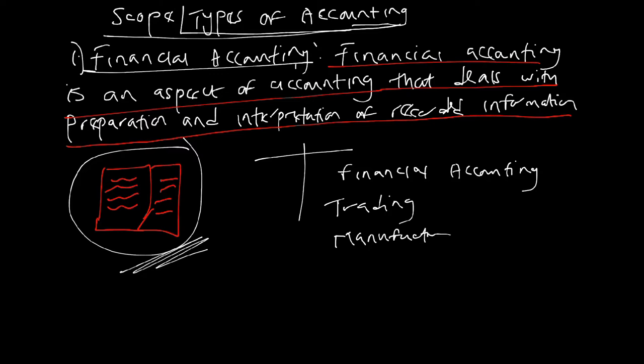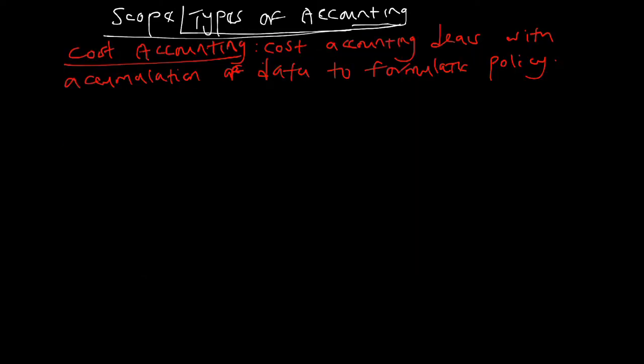But before it can be prepared, we need books that contain all the transactions that have happened, which will be kept by the bookkeeper. So a financial accountant interprets what the bookkeeper has recorded so far. That's who a financial accountant or financial accounting is all about. So let's go. Another one is what?